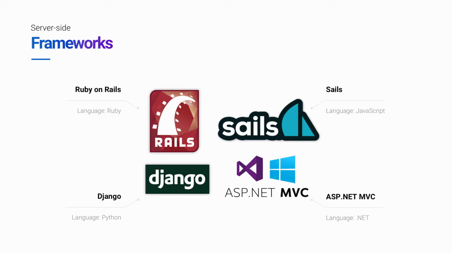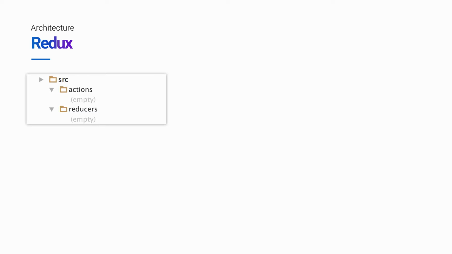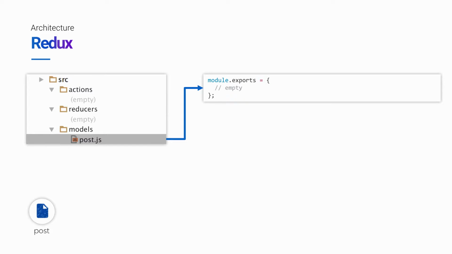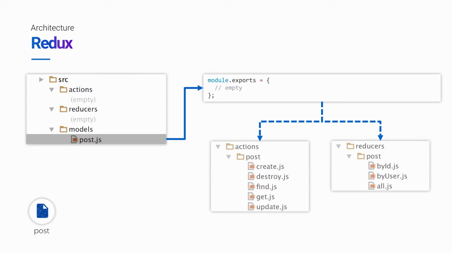The answer to that is that it takes a page from server-side frameworks and uses conventions. So here we have a beginning Lore project. We have folders for our actions and reducers, but they are currently both empty because we don't have any. And just like before, we have this post model, and we need to be able to create a post. In Lore, you do that quite literally, and you create a file called post in the models folder. This file is empty. It's the name that's important right now. And through conventions, recognizing the recurring patterns that naturally exist within actions and reducers, this empty file actually implies the existence of a full set of actions and reducers that support standard CRUD operations.